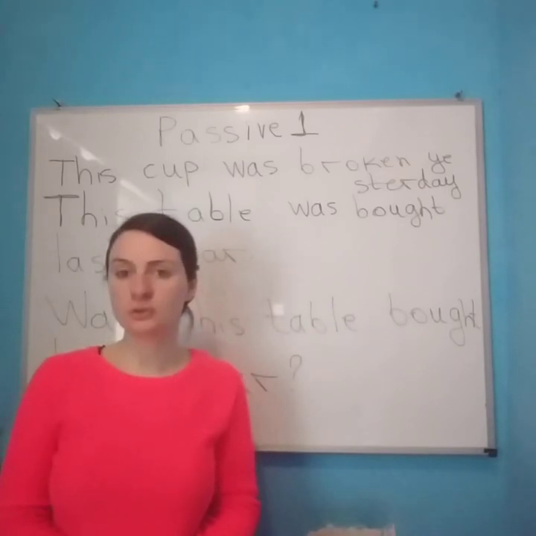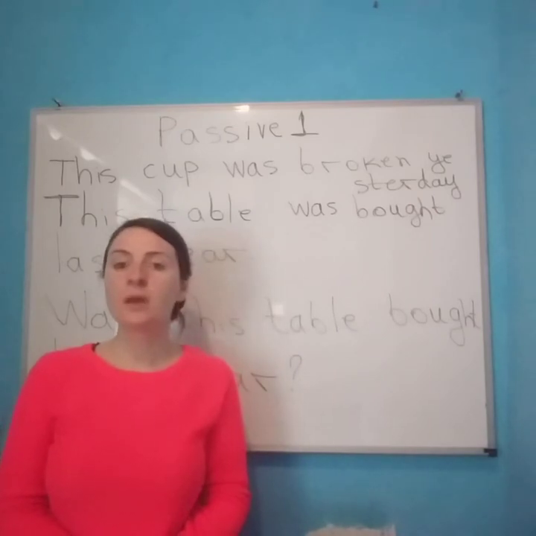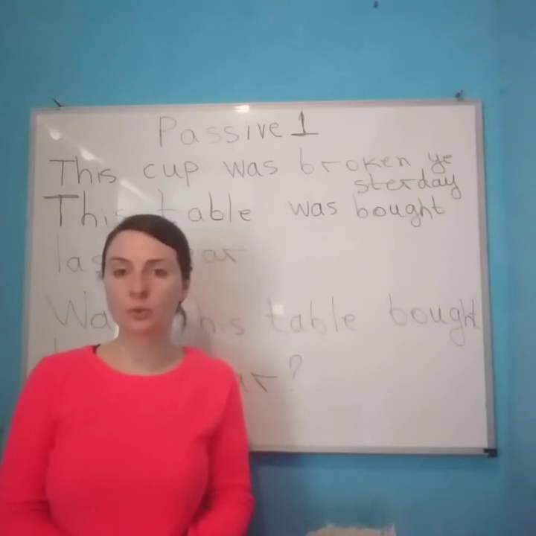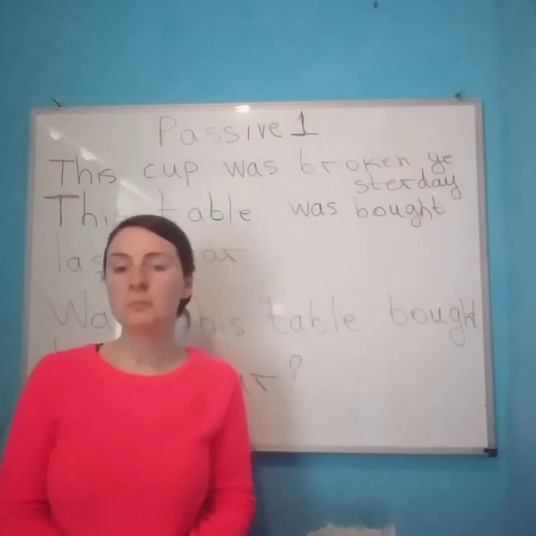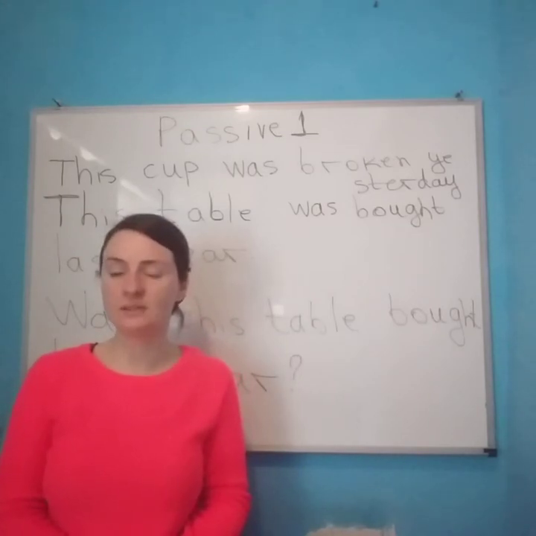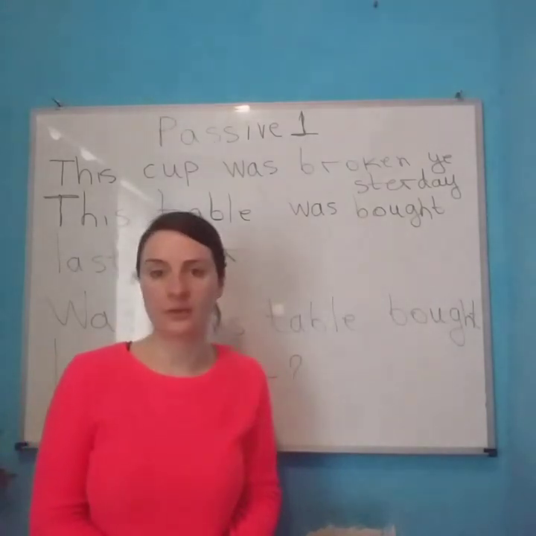Sometimes it is possible that we say who did it, but we have to use by. For example, this house was built by my father. I say that something happened in the past and I say who did it, my father.